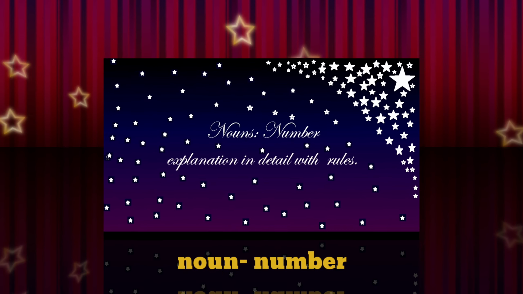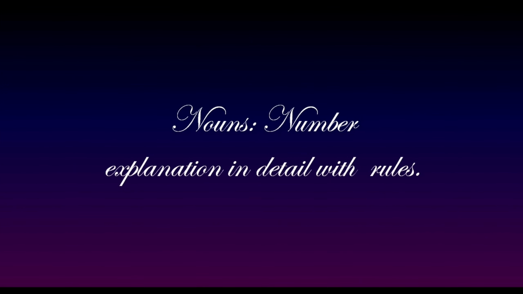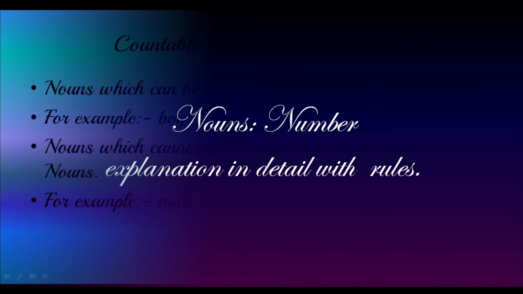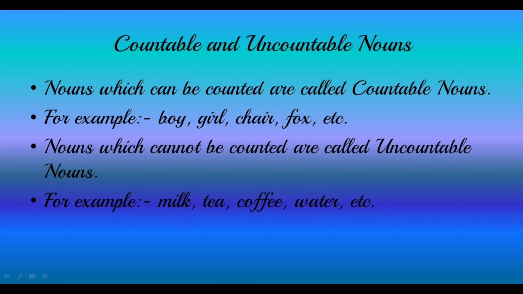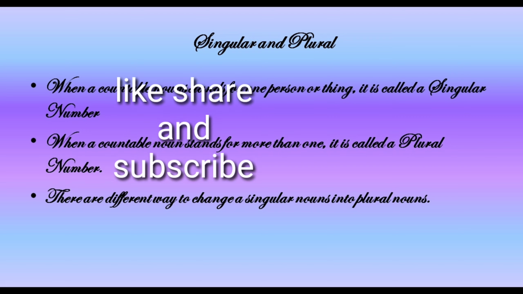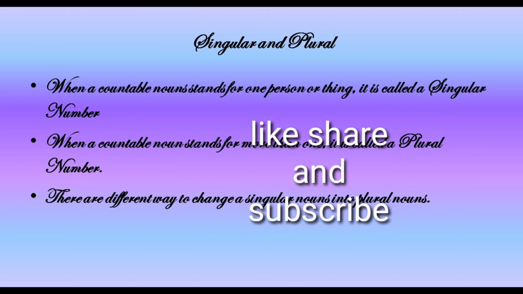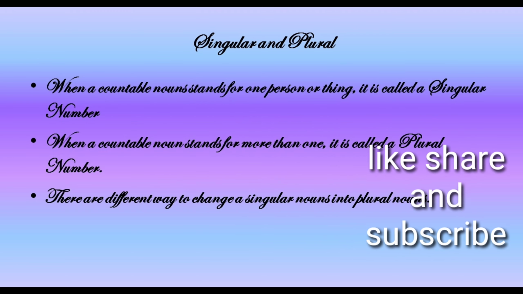Hello everyone. Today we are here with another grammar topic, that is noun number. You can see on your slide the nouns can be countable and uncountable. The nouns which can be counted are called countable nouns, and nouns which cannot be counted are called uncountable nouns. Cannot be counted means milk, money, gold; like this, you cannot count them. These countable and uncountable nouns are changed into number, that is singular and plural.